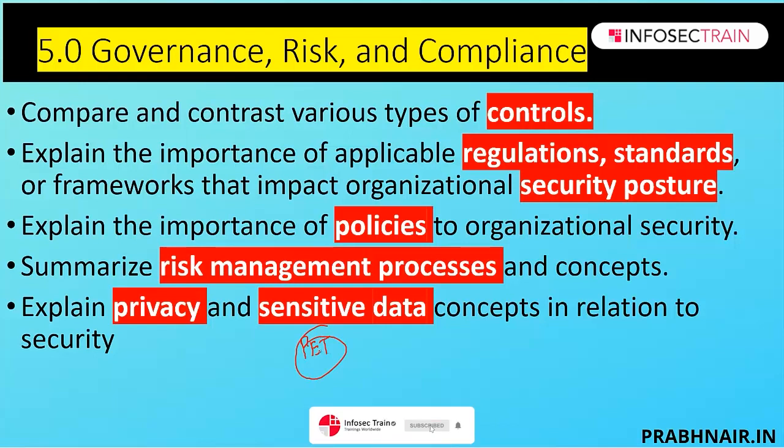In this section, we're going to discuss data minimization, data masking, tokenization, anonymization, and pseudonymization, which is a part of GDPR. Then PIA is the privacy impact assessment, which talks about assessing the level of privacy that we need in the systems. We also talk about the different types of data roles and data types, like data owner, controller, and processor. All those things are part of GRC, which is Domain 5.